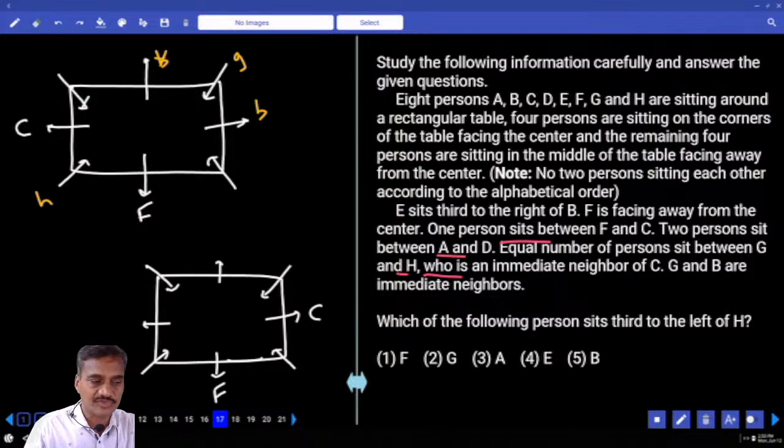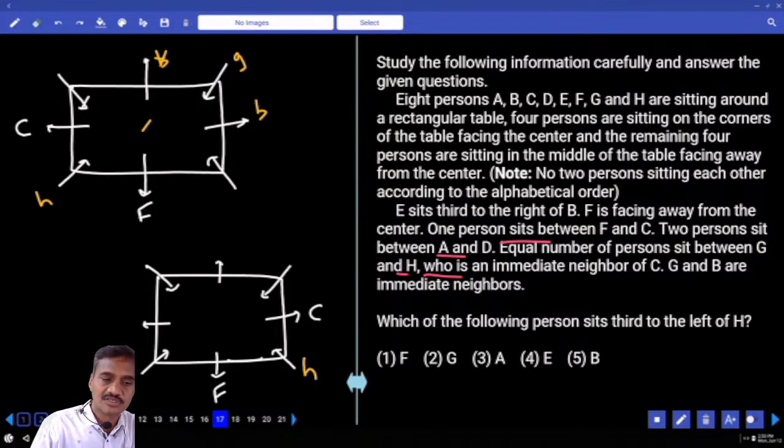Then let us check out this one. Here H and G must be opposite to each other. And H is opposite to what? H is opposite to C, isn't it? Now, here there is another case, the second case, isn't it? Now in both the cases I am taking the second case.